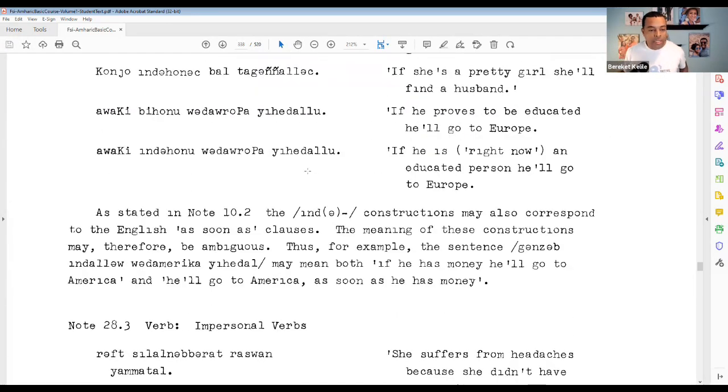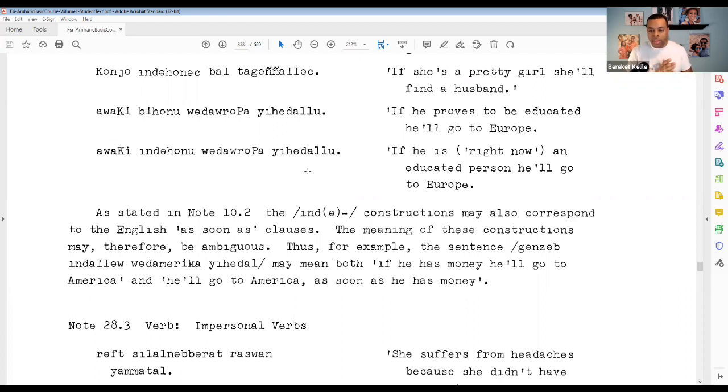And again, one last look back to 10.2, where we saw that the inda constructions can also correspond to the meaning as soon as. And so with this construction, the meaning can be a bit ambiguous, or at least a little fluid, because it can mean both.